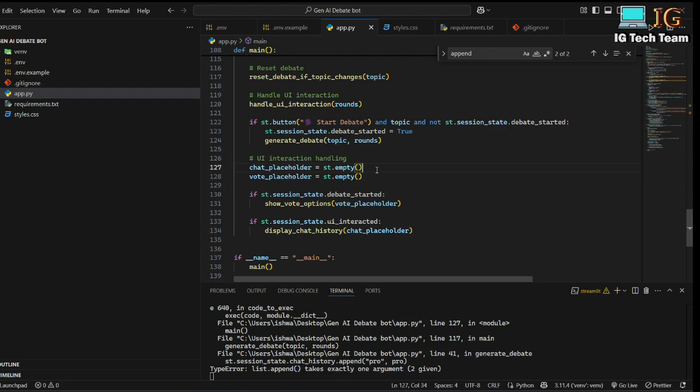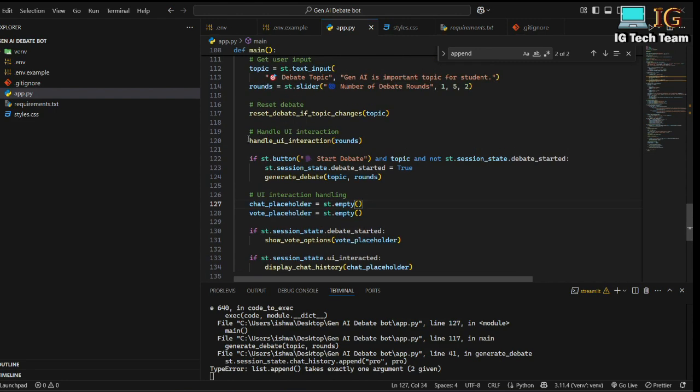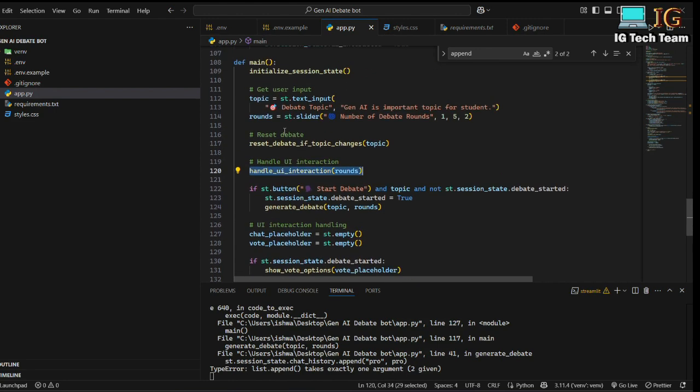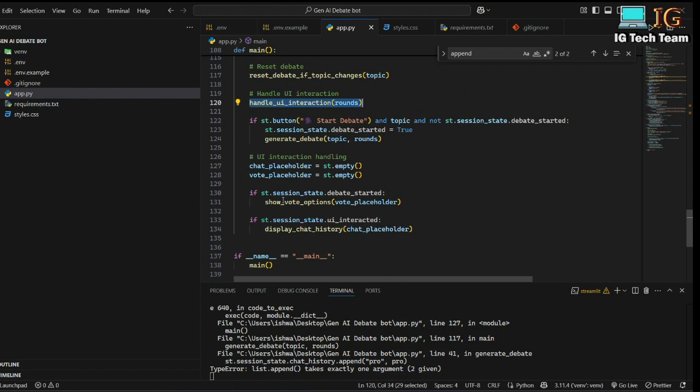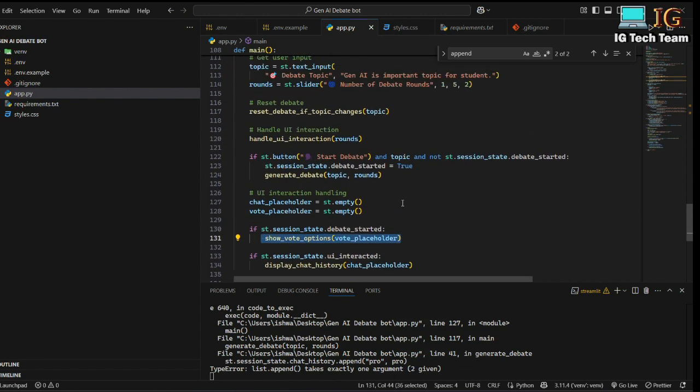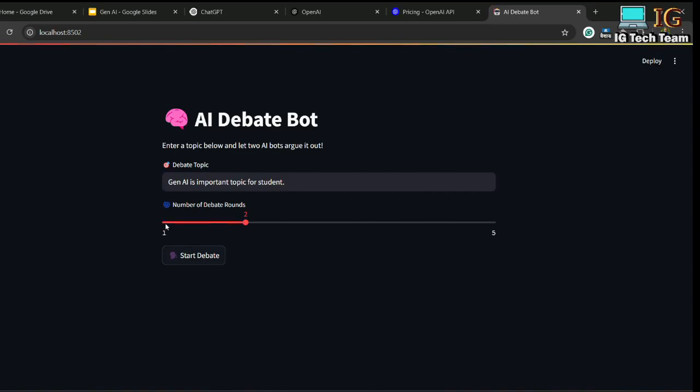Now you can see here this handle UI interaction I have passed for round only, but also when I select the radio button the UI is interacted. This will fix the issue, by the way. Suppose I run the code, let me rerun for only one time, start debate.